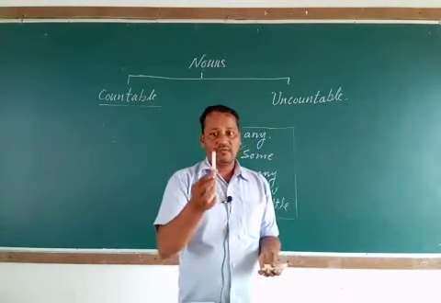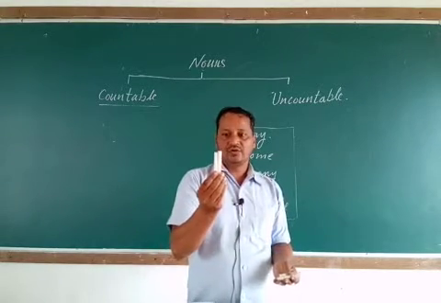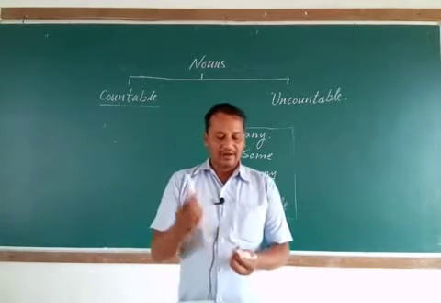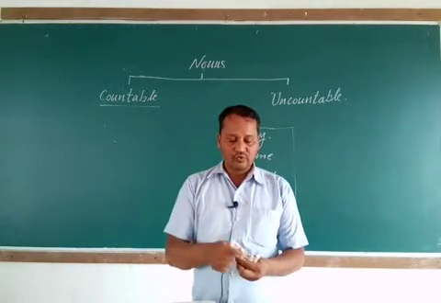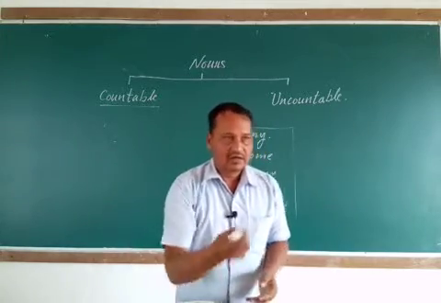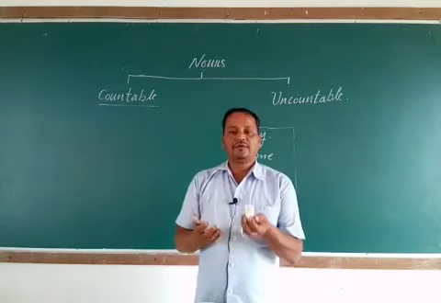We can say one chalk, two chalks, three chalks. So we can count them 1, 2, 3 like this, or we can say there are some chalks, or there are a few chalks.